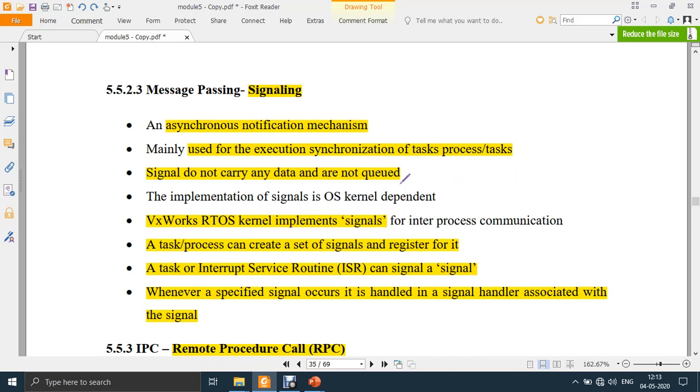Let's say two friends are communicating with each other. Person one is doing some job, and person two is waiting for person one to complete it. Person two would have told person one, as soon as you finish your job, give me a missed call.